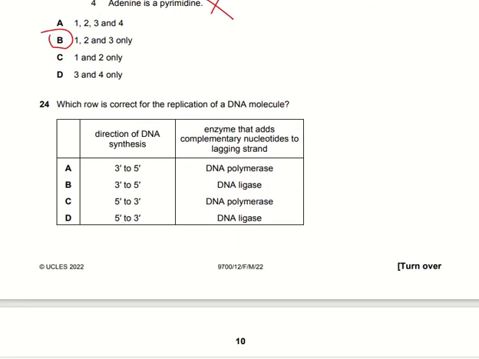Which row is correct for the replication of the DNA molecule? Direction of the DNA synthesis, as we know, is from the 5' end to the 3' end, and the enzyme that adds the complementary nucleotides to the leading strand is DNA polymerase. So option D, C here is the right one.